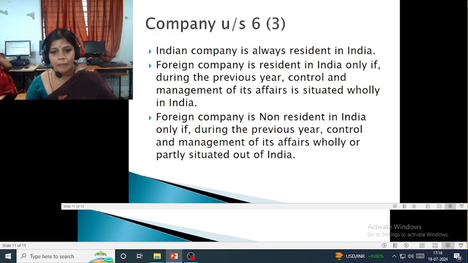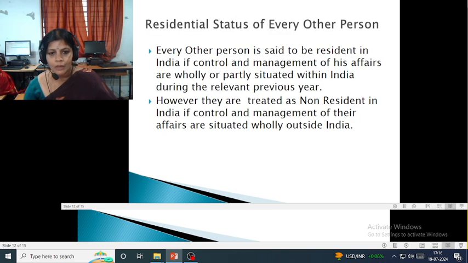As far as a company's residential status is concerned, under Section 6(3), an Indian company is always resident in India. A foreign company is resident in India only if during the previous year control and management is situated fully in India. A foreign company is non-resident in India if during the previous year control and management of its affairs is fully or partly situated outside India.